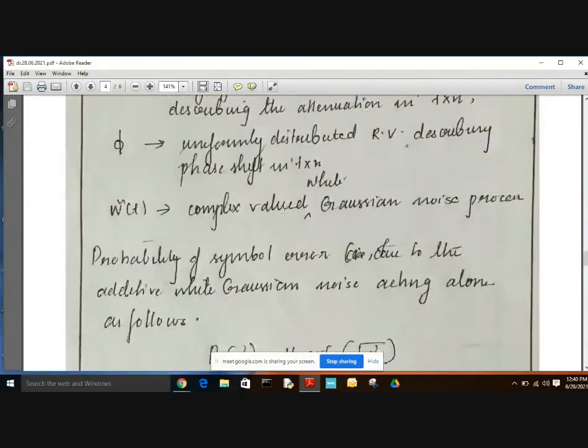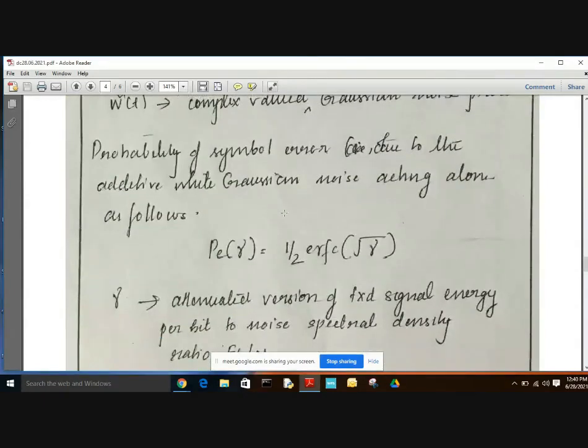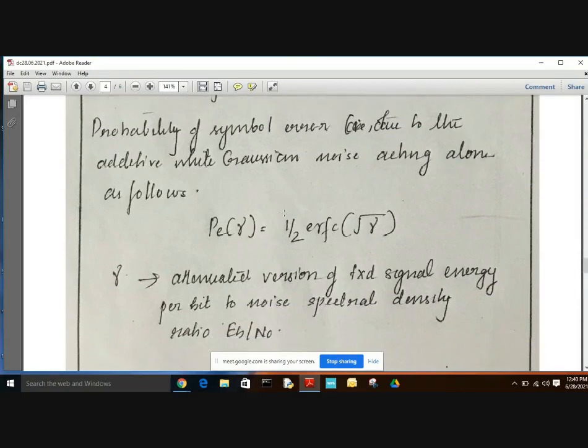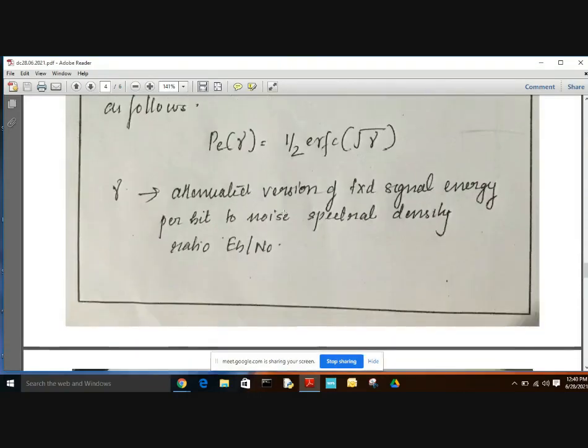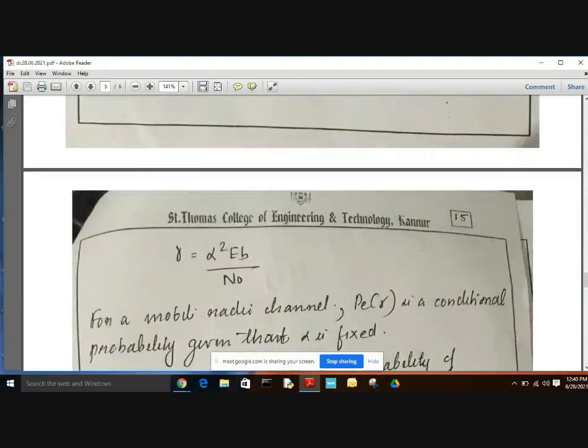So probability of symbol error is P_E of gamma, equal to 1 by 2 into erfc of root gamma, where gamma is given by alpha squared into Eb by N0.